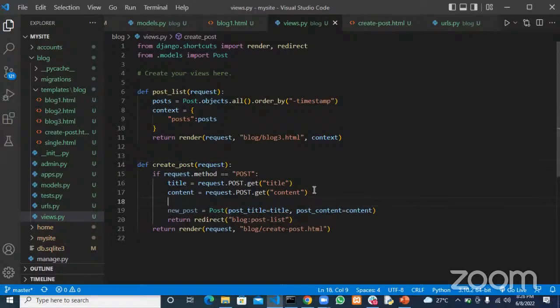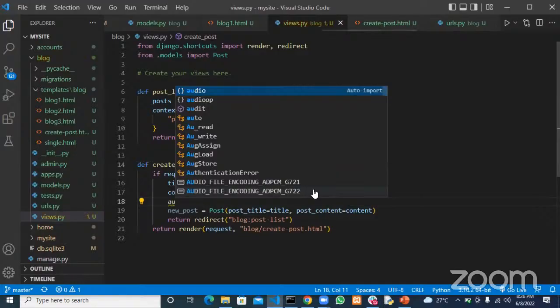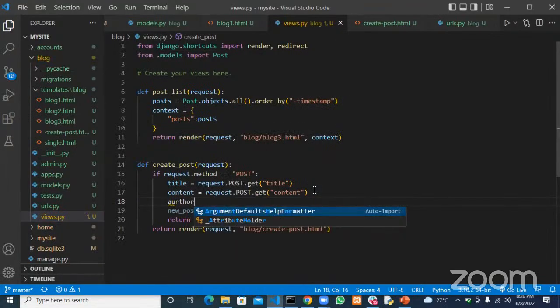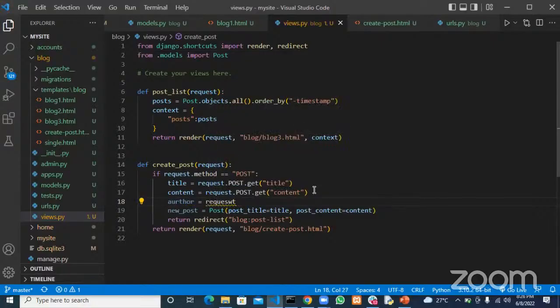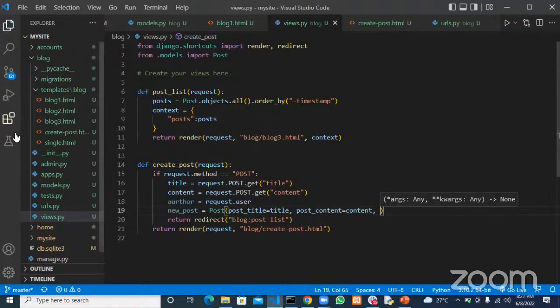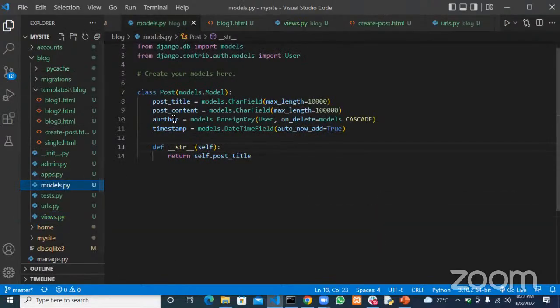So we just say author. You can come here and say author is equal to request.user. Now that will get the current login user, and then we add the last field, which is author. As for the timestamp, it will get added automatically.